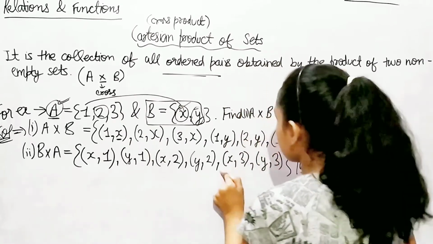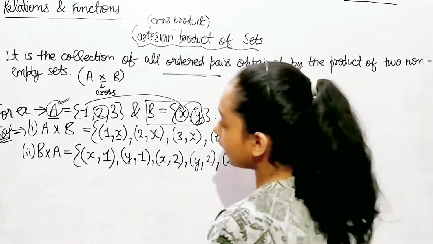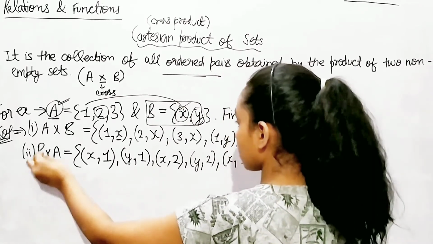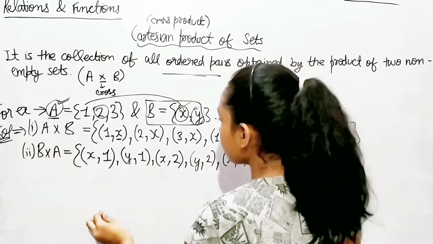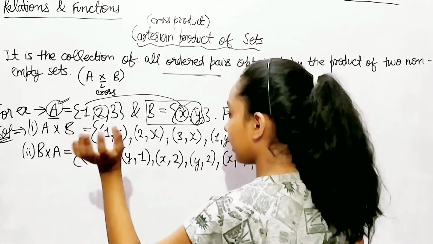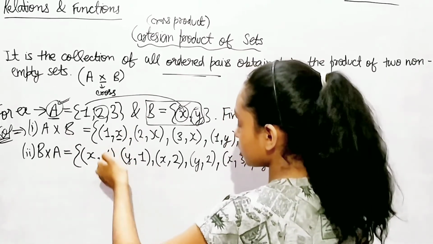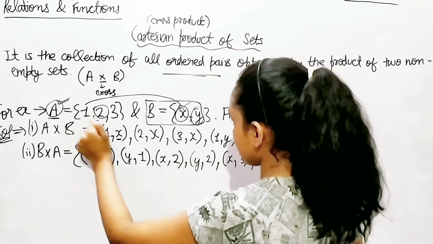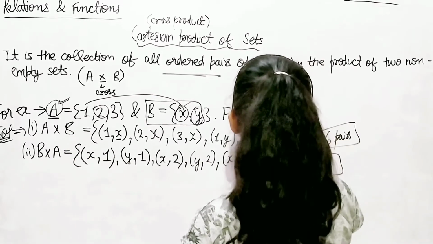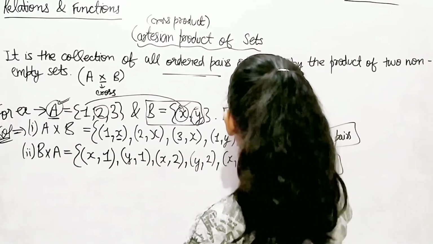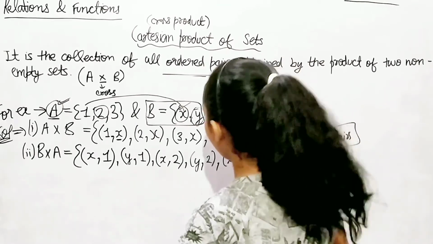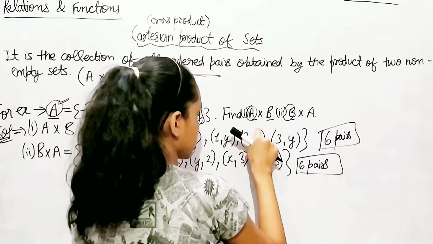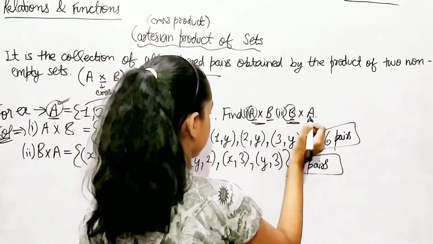So 3 is going to be with X. As we can see, B is in the first place, which means that first of all the elements of set B will come first, and then in the last position, in all the second positions, we have written all the elements of set A. If they're coming in the first position, that really matters, because they both are different.